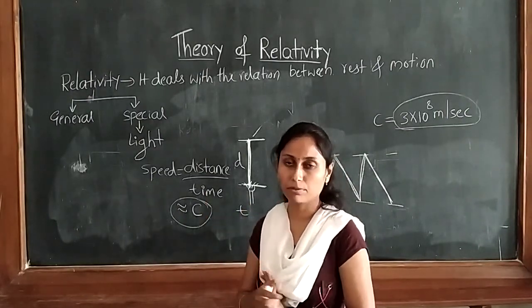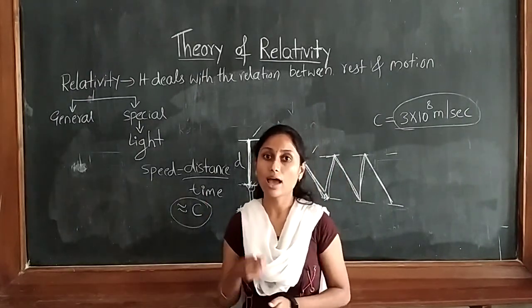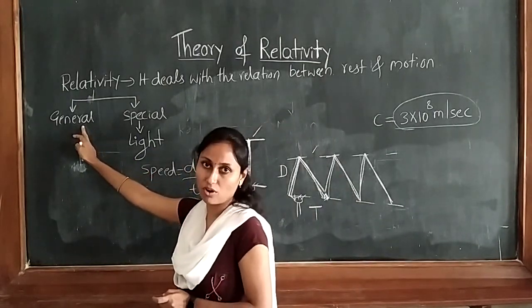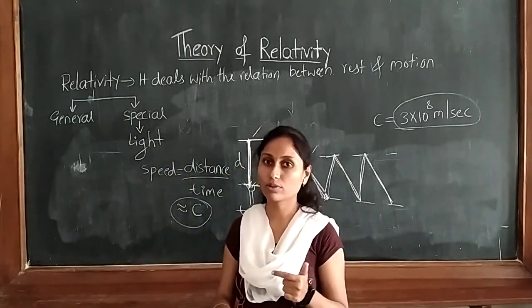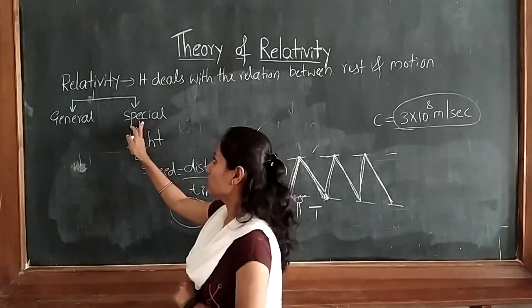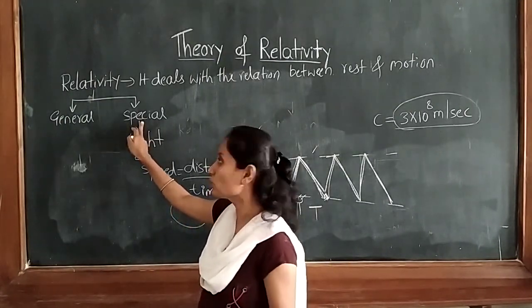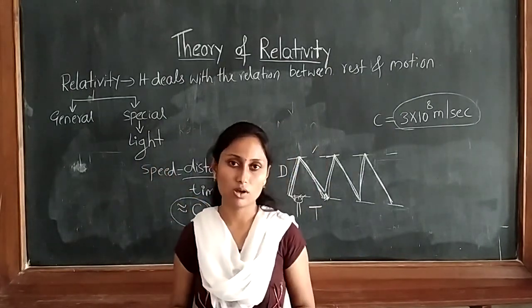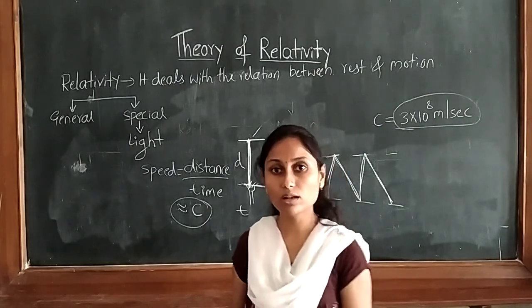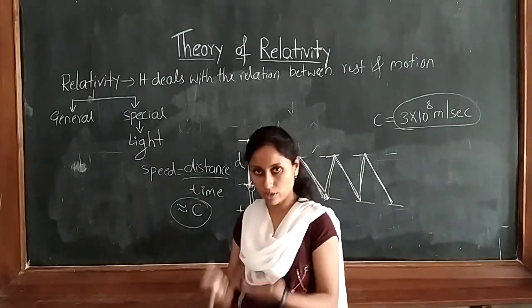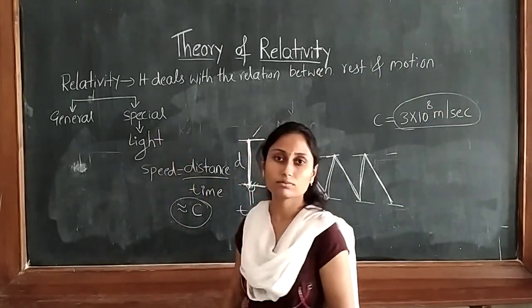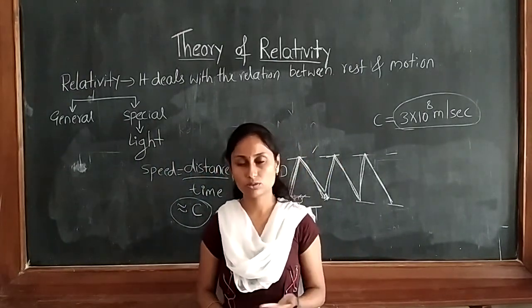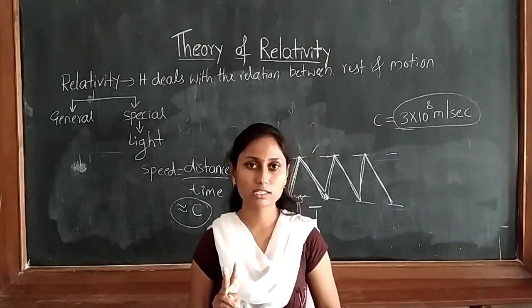I give some examples; in the next video classes I will give examples and show how to get the answer, and how velocity will change. Then the special theory of relativity, as I told you, completely depends upon light. The speed of light is the same for all cases, and that answer will be given by the special theory of relativity.